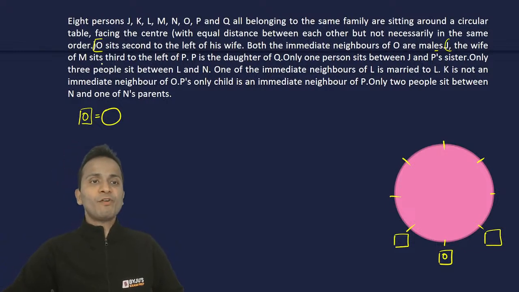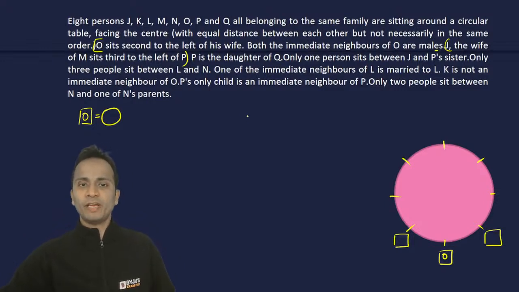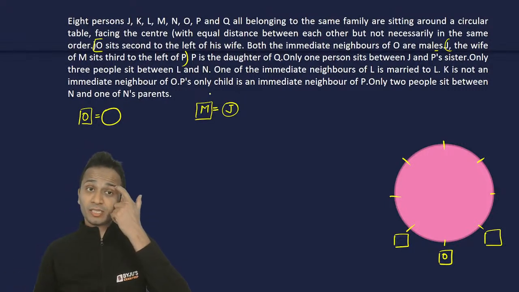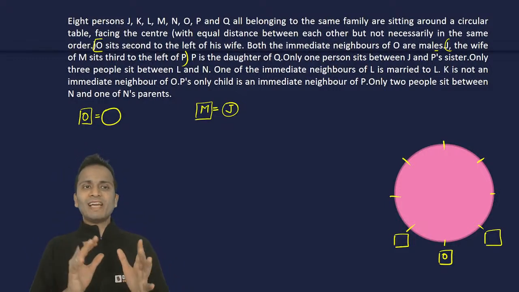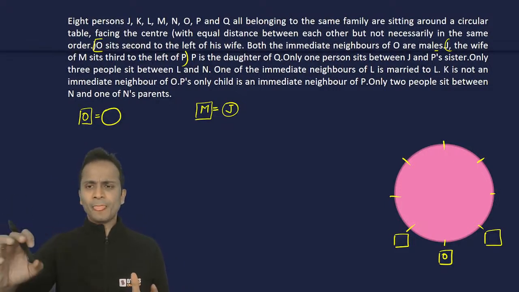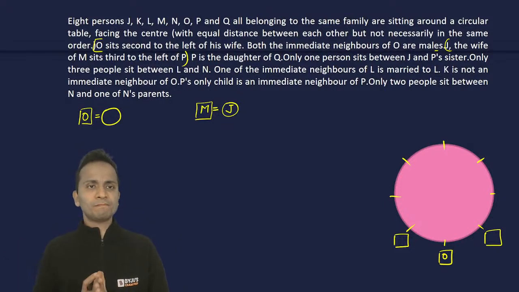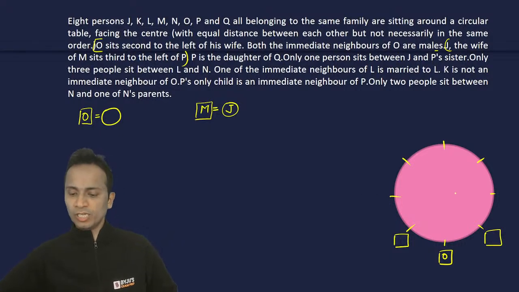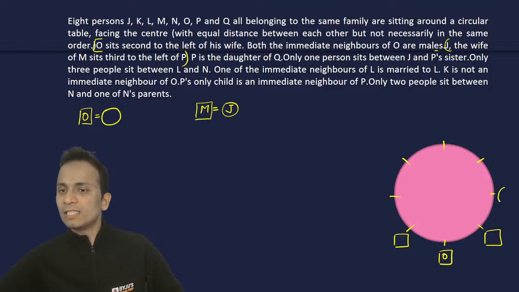Fine. J, the wife of M, sits third to the left of P. So J is the wife of M. So I can say that another couple is M and J. J is female and M is male. M is husband and J is his wife. So J, the wife of M, sits third to the left of P. Right now I have not placed P anywhere, so I'll leave it. O sits second to the left of his wife. O की जो भी wife होगी, that will sit at this place. So I'll also write the number of chairs for your understanding.